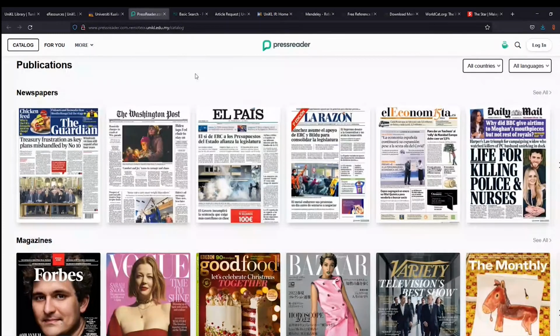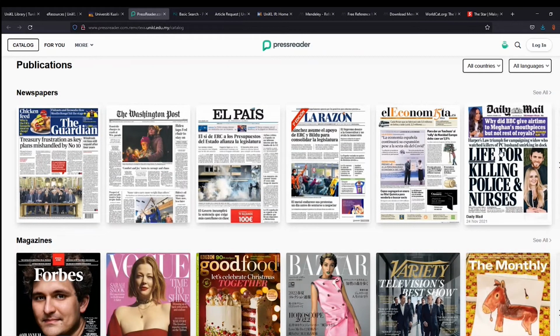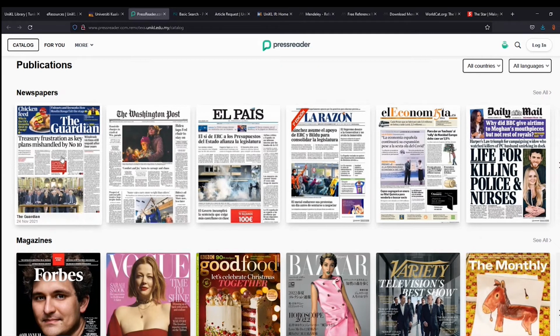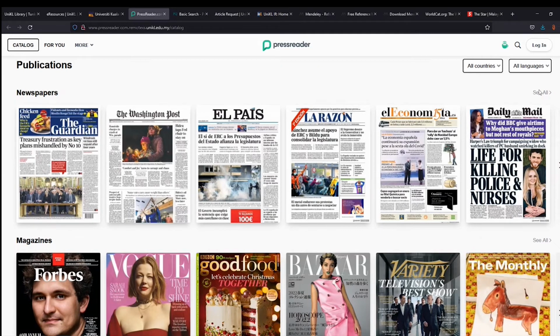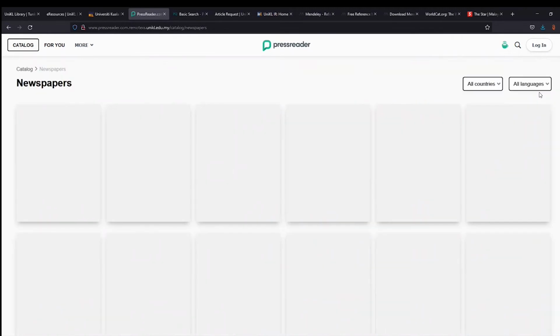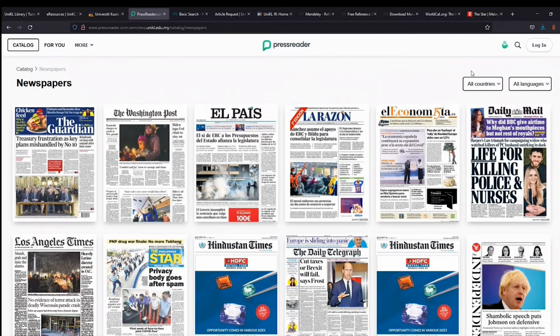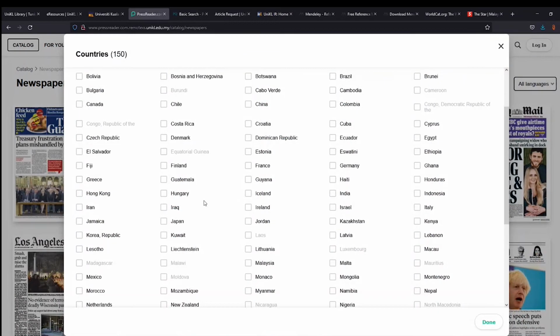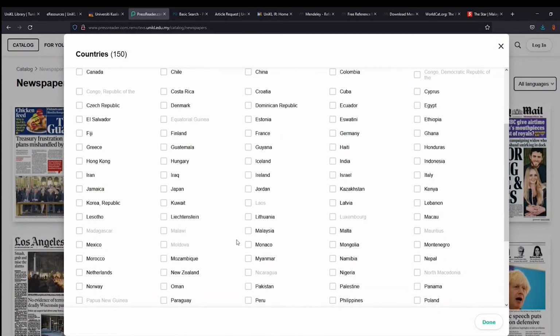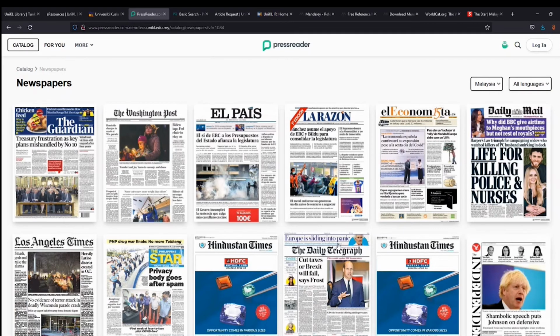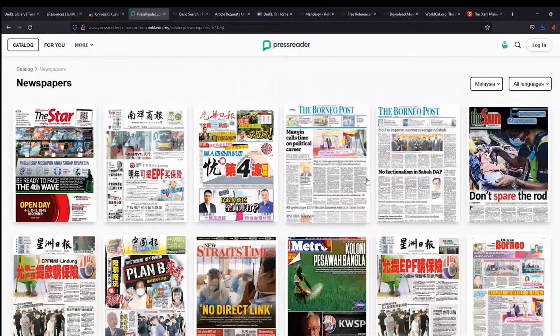So nowadays, once you have this PressReader access, you don't have to buy papers anymore. You can access the Daily Mail, the Washington Post, the Guardian, and you can click on See All on the newspaper, and you can select a country. Just find Malaysia and click Done. Right, and it will filter into more localized papers.